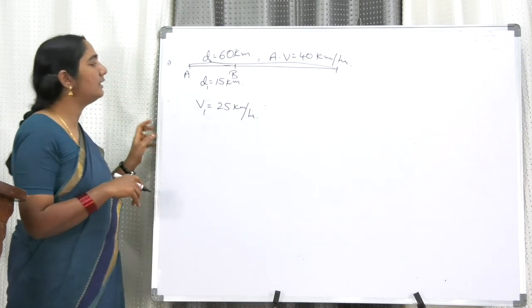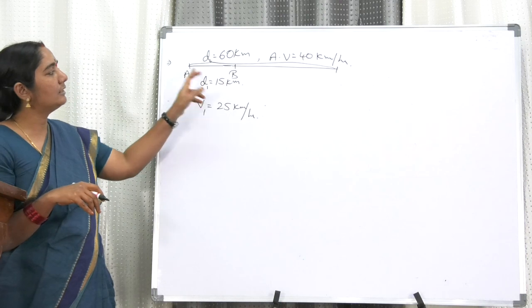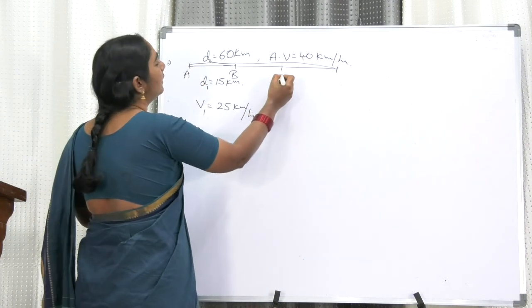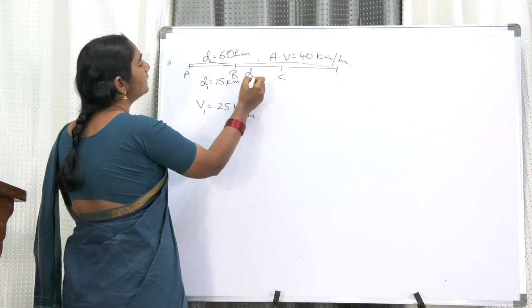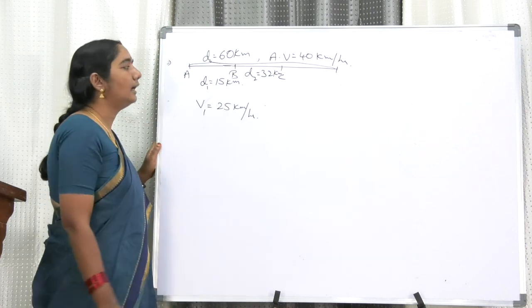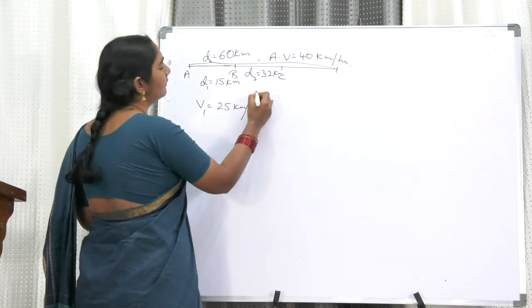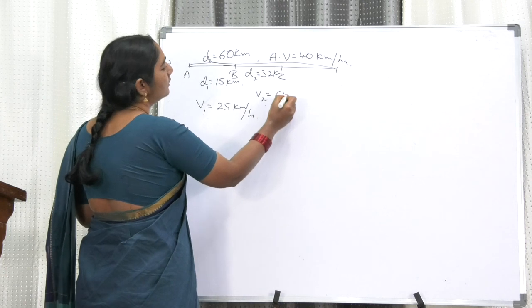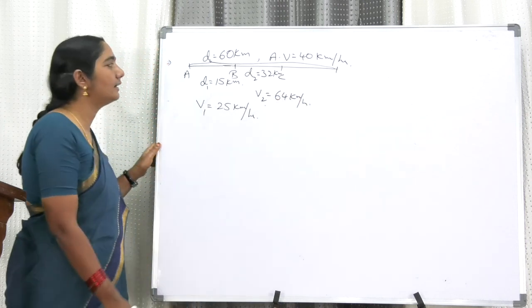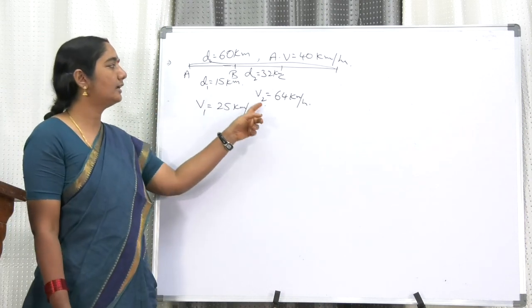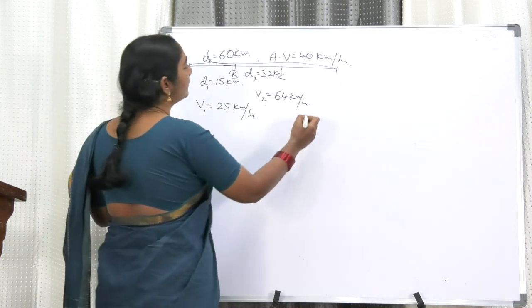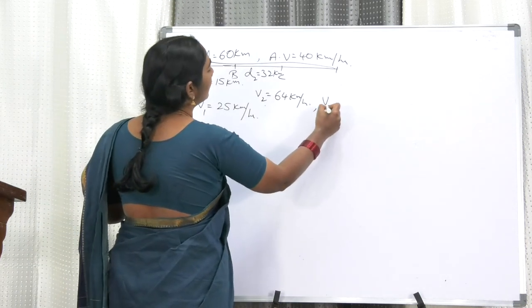Constant velocity is maintained in the first 15 kilometers from A to B. For the next 32 kilometers, from B to C, a constant velocity of 64 kilometers per hour is maintained in the second case. With what constant velocity does the car travel for the last 13 kilometers?